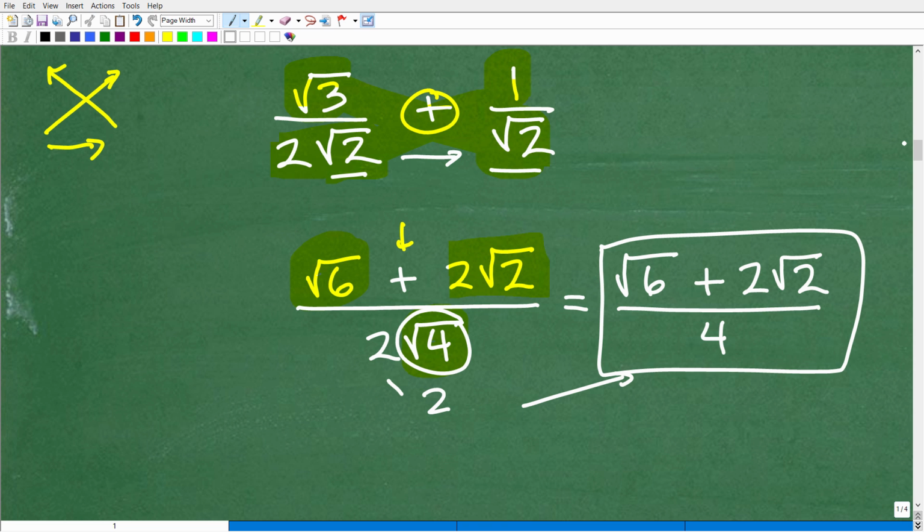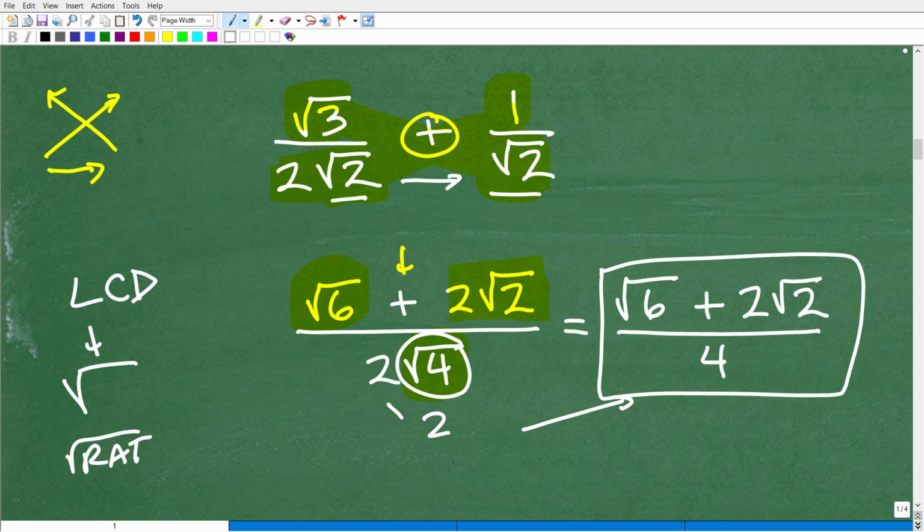So this method is awesome. Now, you need to know both. You need to know how to work with the LCD, and you need to know how to simplify radicals and rationalize radicals as well. These are critical skills. But this is also an opportunity for you to see the power of knowing how to do problems in different ways, especially when it comes to fractions.